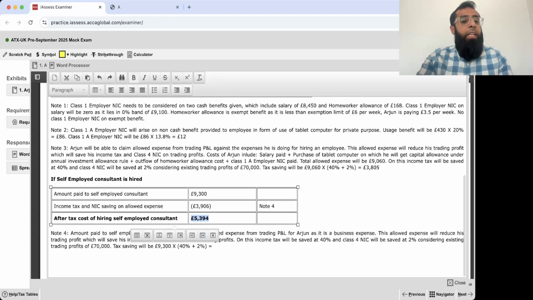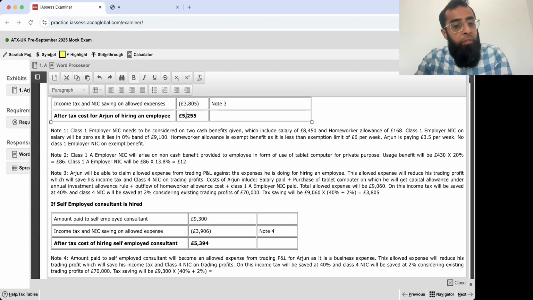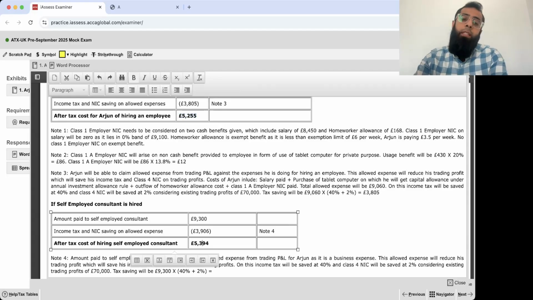So if I give a conclusion, it is cheaper for Arjun to hire a part-time employee as it will result in a lower after-tax cost. You can see yourself also that here the cost is 5,255 whereas here it is 5,394.